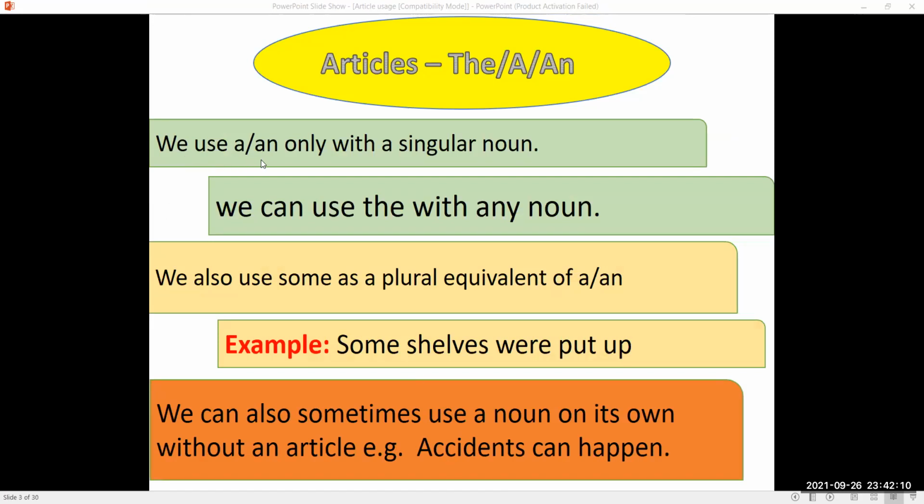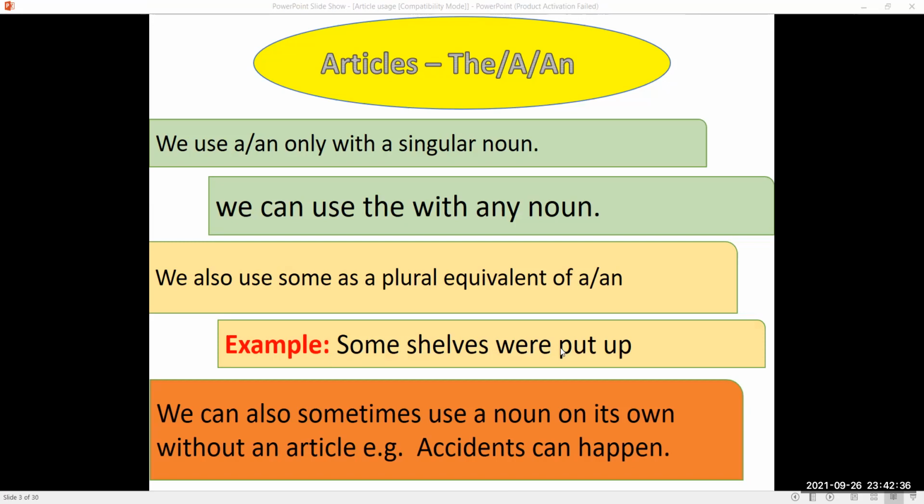We use a or an only with a singular noun. We can use the article the with any noun. We also use some as a plural equivalent of a or an. Like, some shelves were put up.